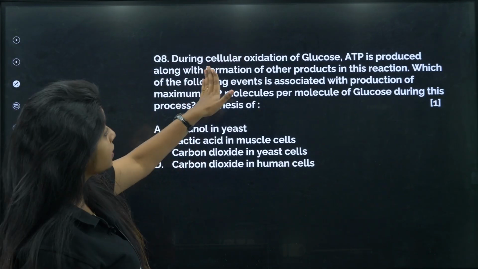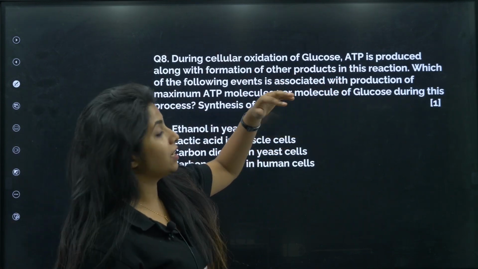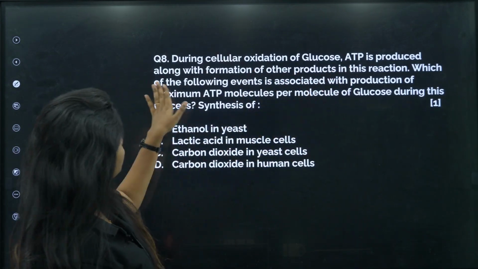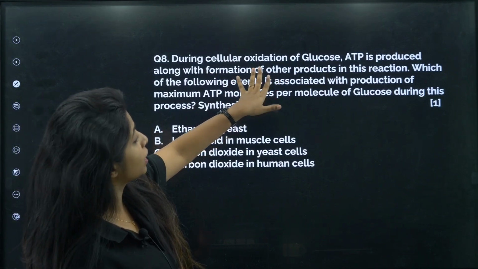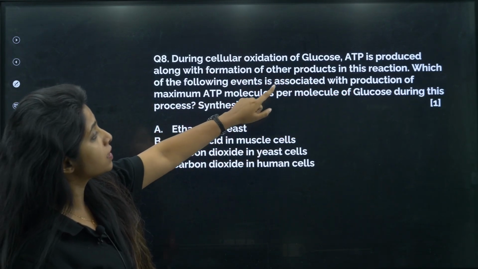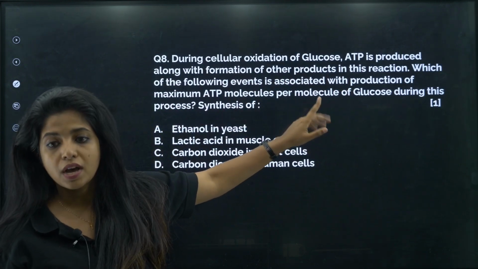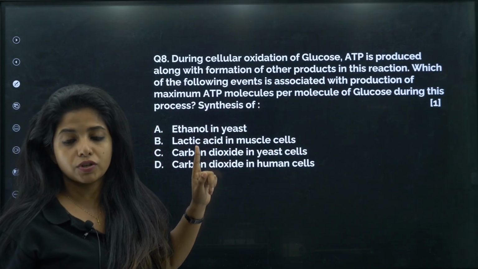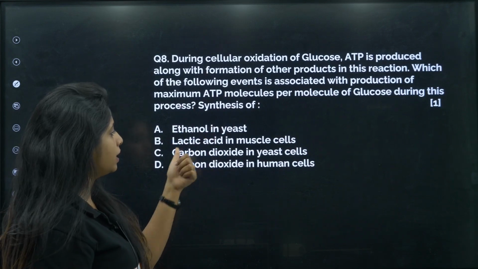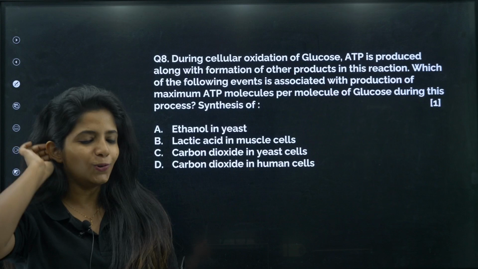Yeah. So during cellular oxidation of glucose, that is respiration, ATP is produced along with the formation of other products in this reaction. Which of the following events is associated with production of maximum ATP molecules per molecule of glucose during the process? Synthesis of ethanol, lactic acid, carbon dioxide. So if you know, you know.